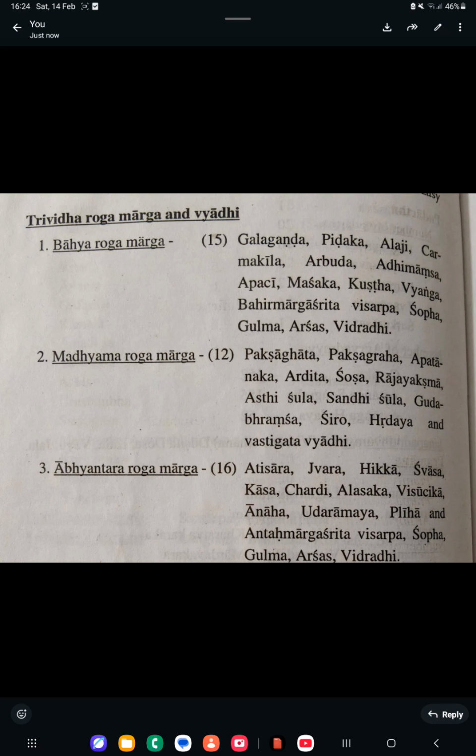Next, the last one is Abhyantara Roga Marga or otherwise known as Koshtagata Rogas. Okay, so in Koshta, which are the conditions are coming? 16 conditions are there. Atisara, Jwara, Hikka, Shwasa, Kasa, Chardi, Alasaka, Visuchika, Anaha, Udara, Amaya, Pliha, Antarmarga Shopha, Visarpa, Gulma, Arsha, Vidradhi. So these are the 16 Abhyantara Roga Marga or Koshtagata Roga. Okay, Bahya Roga Marga, it is also known as Shakhagata Roga.